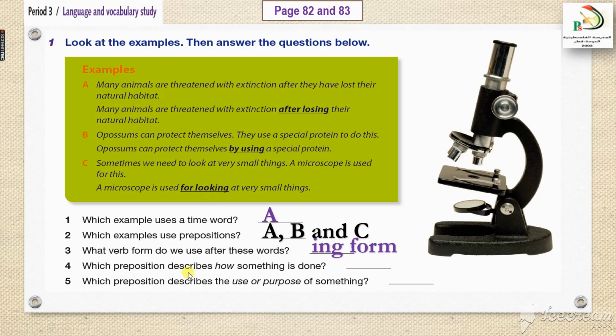Which preposition describes how something is done? How, the way, the method. You can see that by using, by. It is telling you how, right? Which preposition describes the use or purpose of something? It means why do we use it? Why do we use it? And that is for.